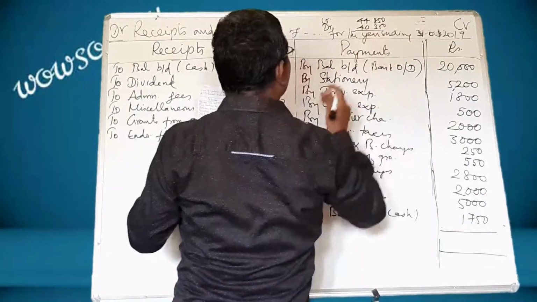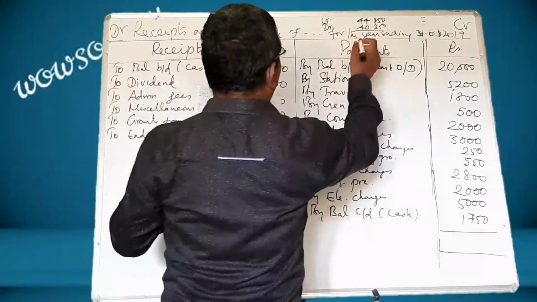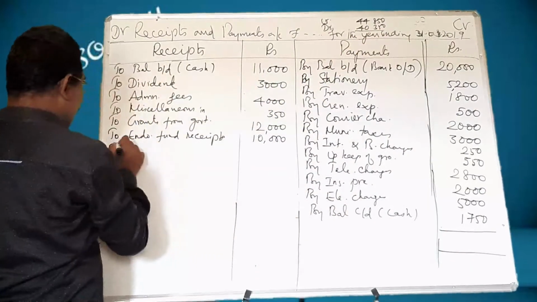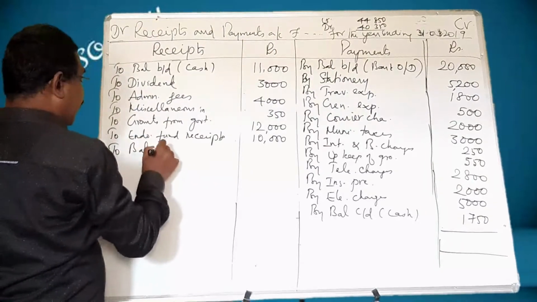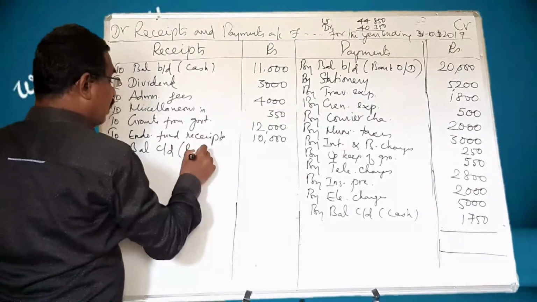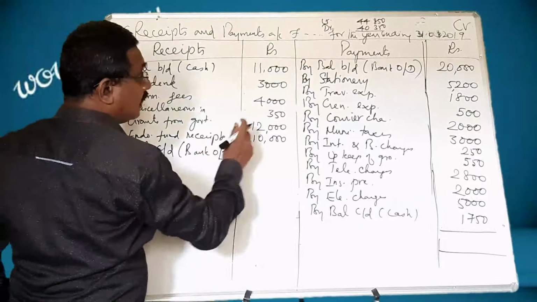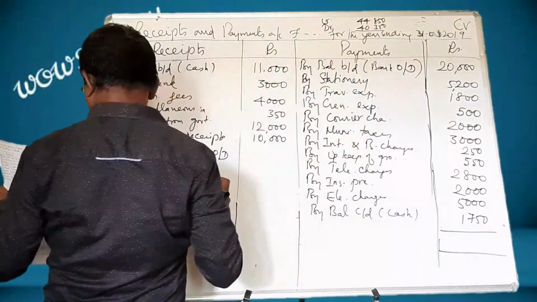So there is an overdraft of 4,500: to balance carried down, bank OD, 4,500.